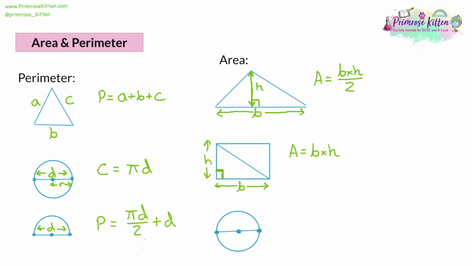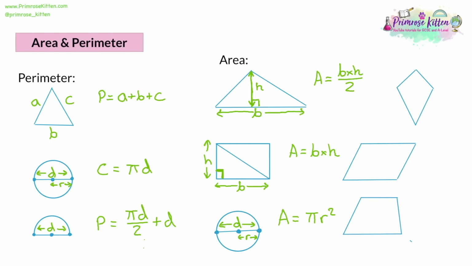We can also find the area of circles, and the area of a circle is pi r squared. Now, what does that mean? Well, we covered already that the diameter is the line that goes all the way across the centre of the circle, from one side to the other through the centre. And we mentioned before as well, the radius is halfway. It's from one edge to the centre. So given the radius, that's great, use it. If you're given the diameter as some kind of trick, then you can divide the diameter by 2 to get the radius.